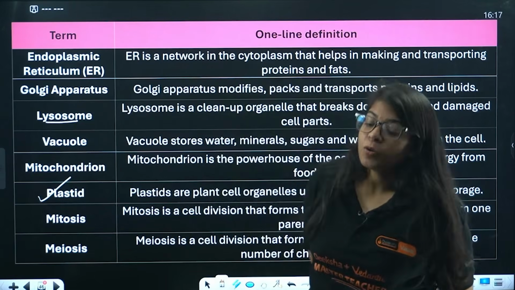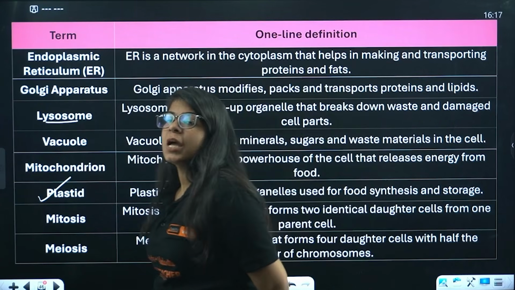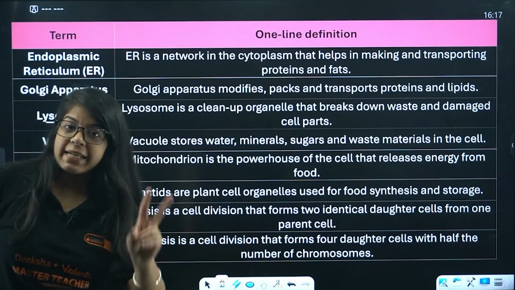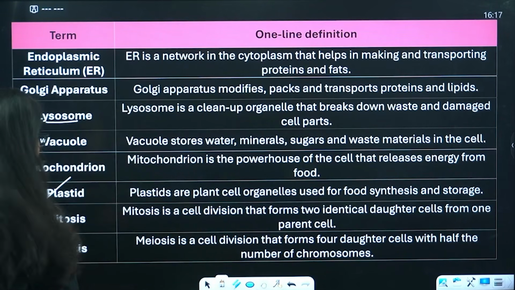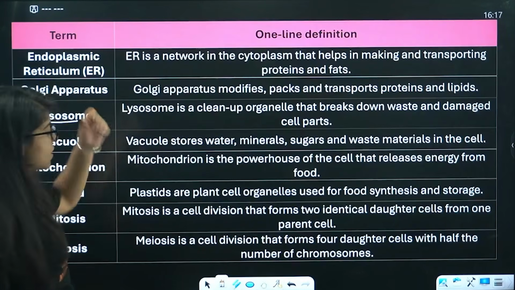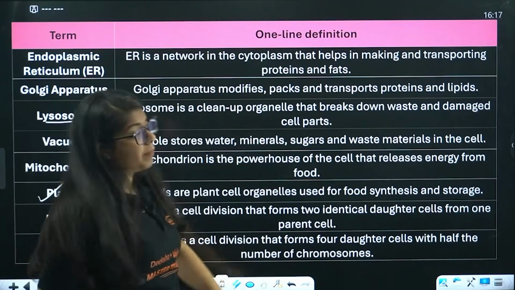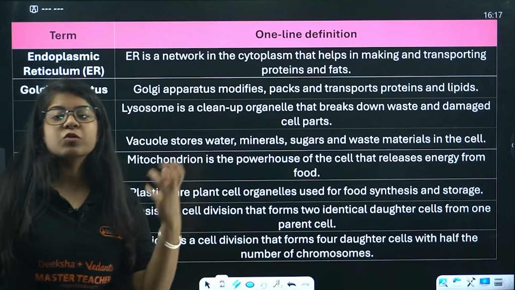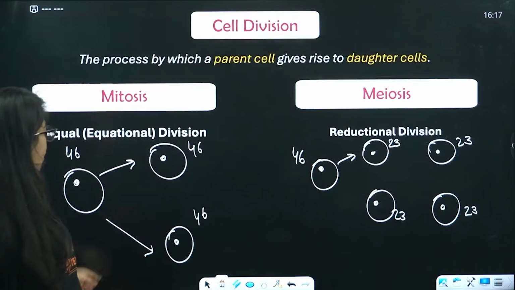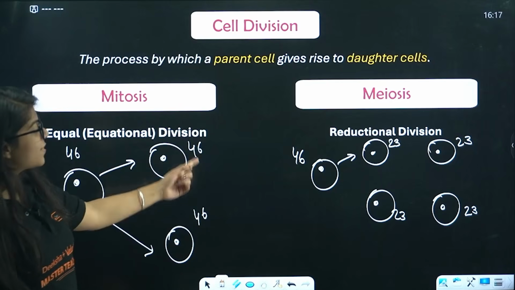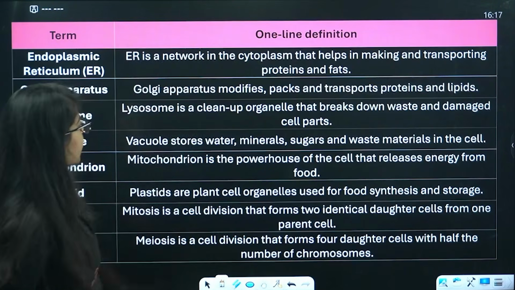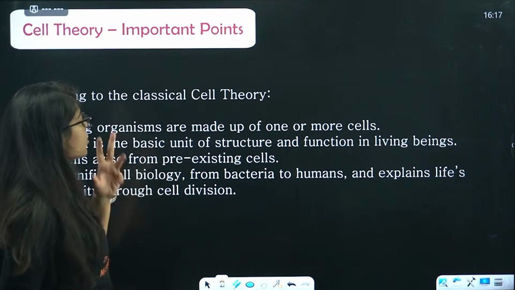Then we studied mitosis and meiosis. Mitosis is a cell division that forms two identical daughter cells from one parent cell. Meiosis forms four daughter cells with half the number of chromosomes. Here the chromosomes were the same, here the chromosomes were different. And those are our one-line definitions that you can use.